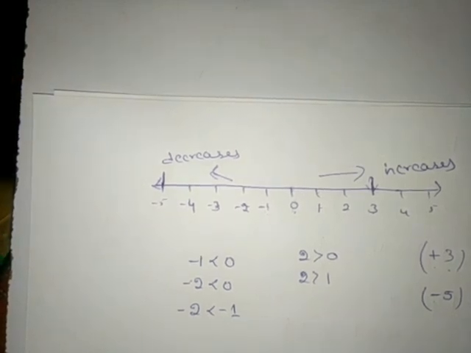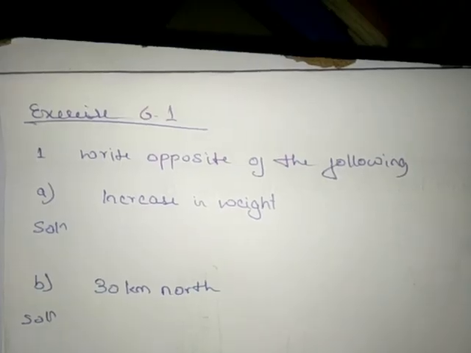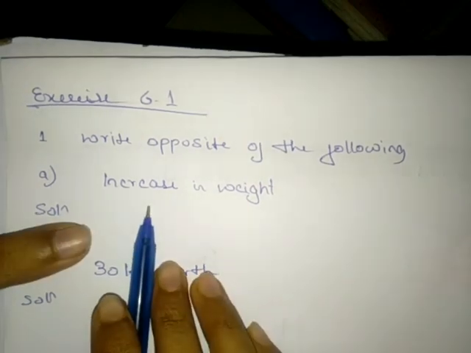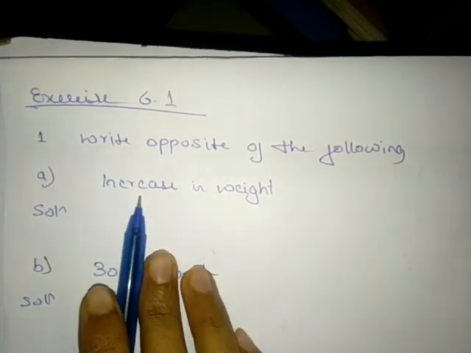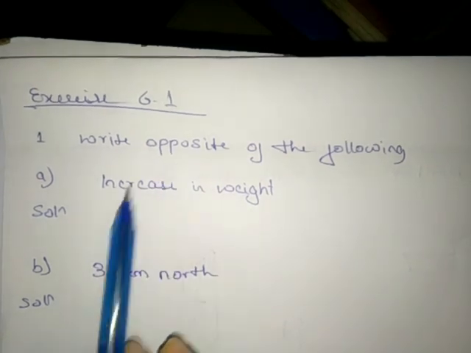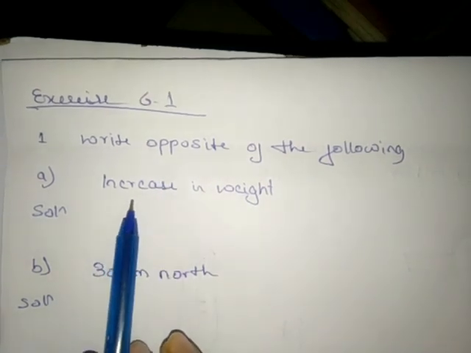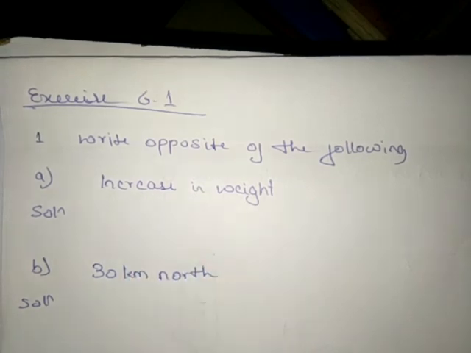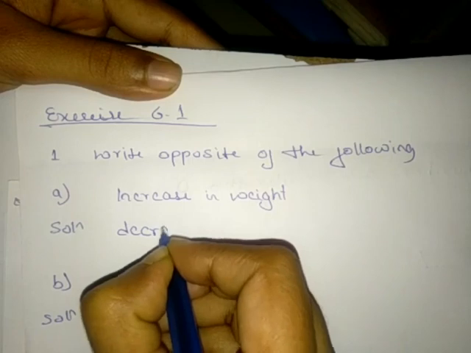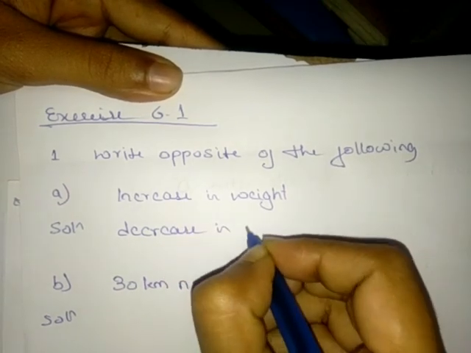Next we will solve exercise 6.1. First main 6.1 from exercise 6.1. Write opposite of the following. Here we need to write the opposite. A: Increase in weight. Opposite of increase is decrease, right? So opposite of increase will be decrease. So the solution will be decrease in weight,